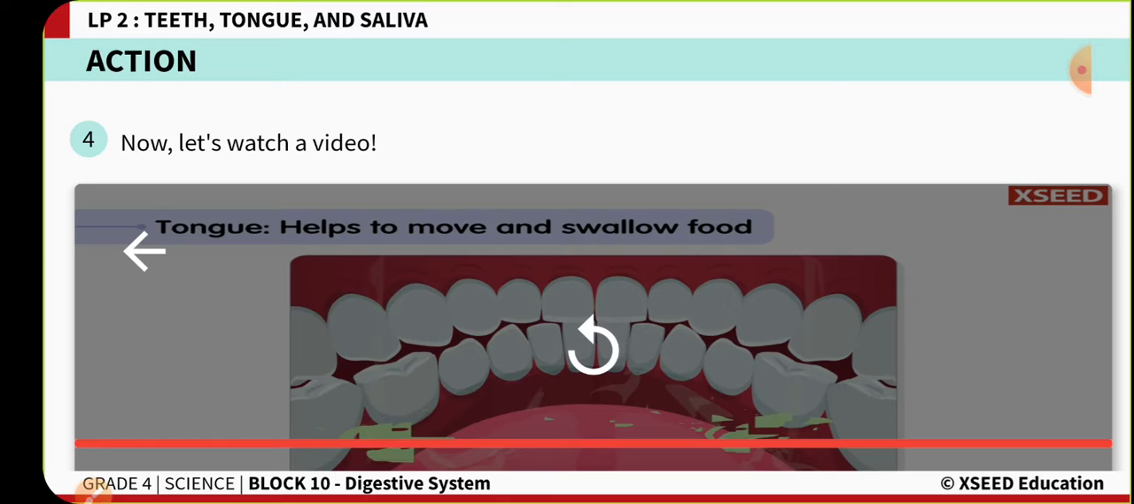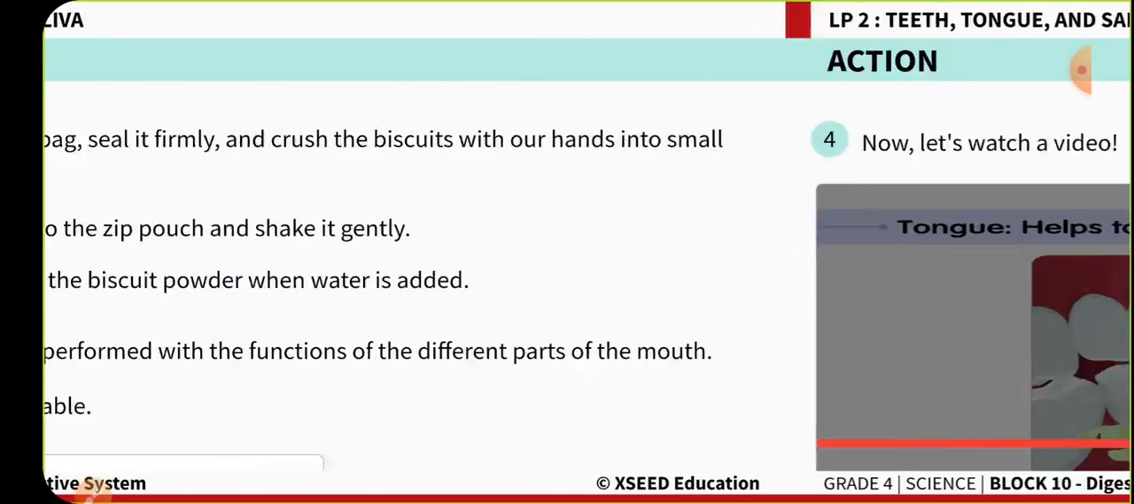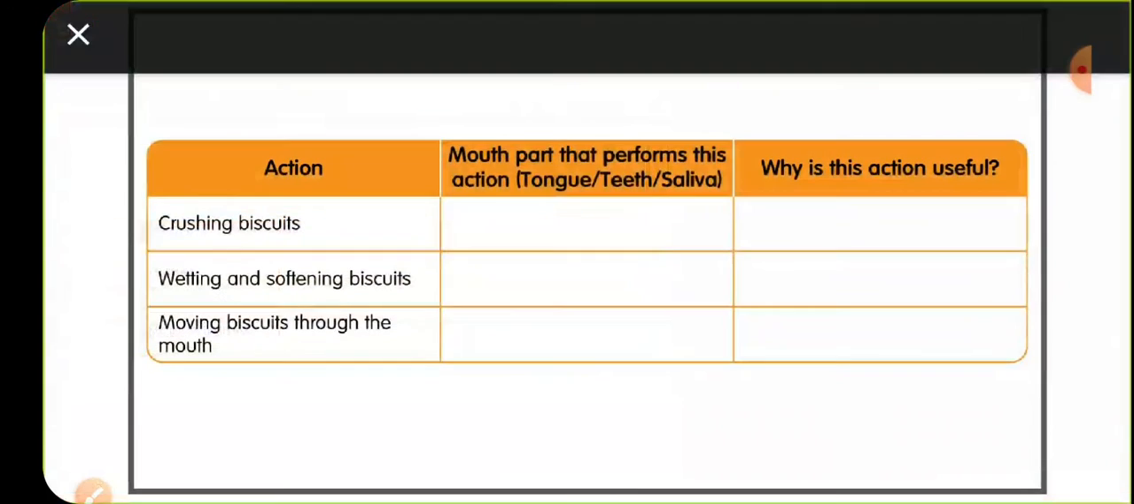So children, by the video we understood the main role of teeth, tongue and saliva in our digestive system. So now let us complete the tabular column.